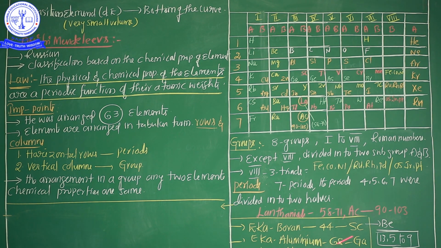So important point my dear students, Dmitri Mendeleev left some gaps in the periodic table because at that time these elements were not discovered, especially atomic weight 44, atomic weight 68 and atomic weight 72. Their names are Eka boron for atomic weight 44, Eka aluminum for atomic weight 68, Eka silicon for atomic weight 72. Later, after the discovery of these three elements, the names are scandium, gallium and germanium. These are the achievements of Mr. Dmitri Mendeleev.